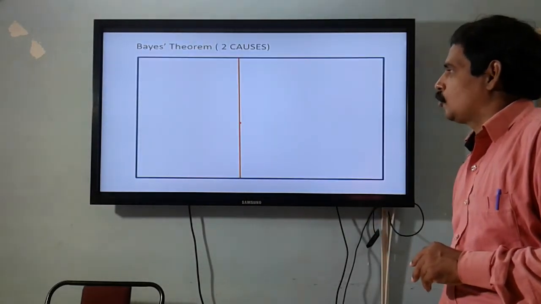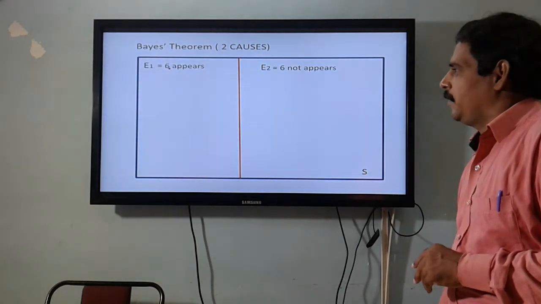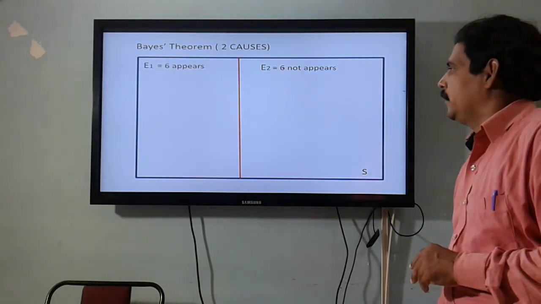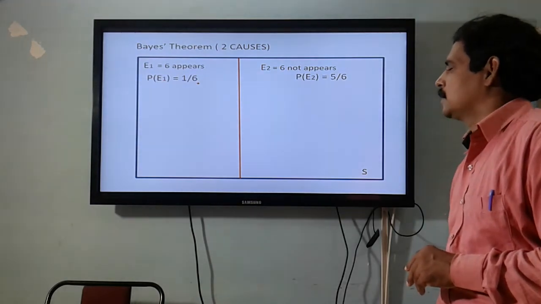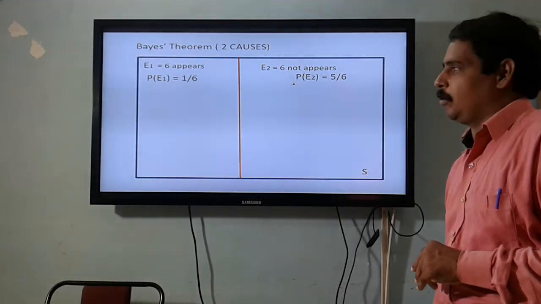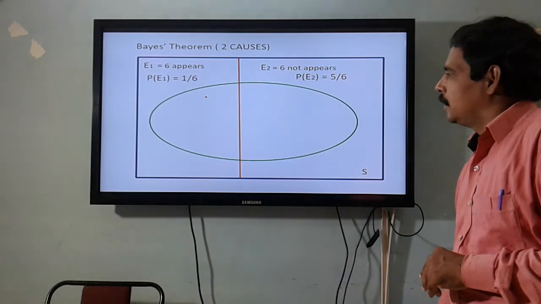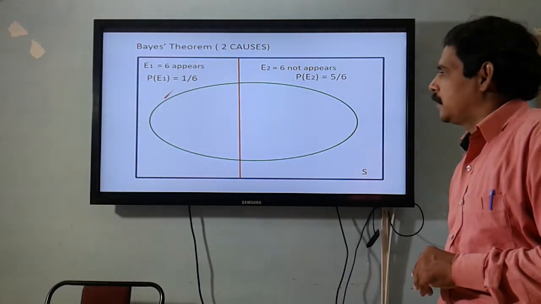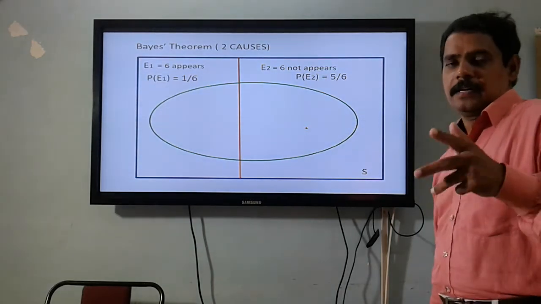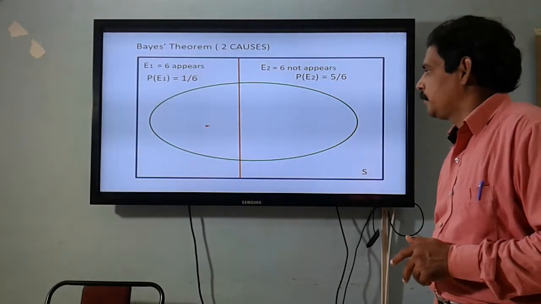Bayes theorem with two causes: event E1 is 6 appears, event E2 is 6 does not appear, and the probability of E1 is 1 upon 6, the probability of E2 is 5 upon 6. And this green event is the event of reporting that 6 appears.